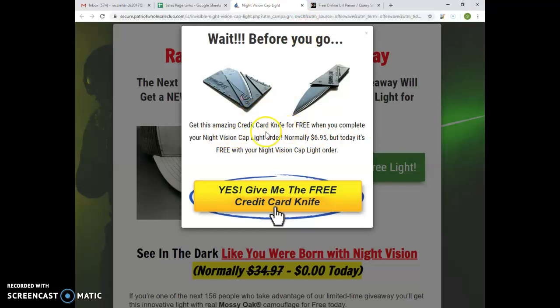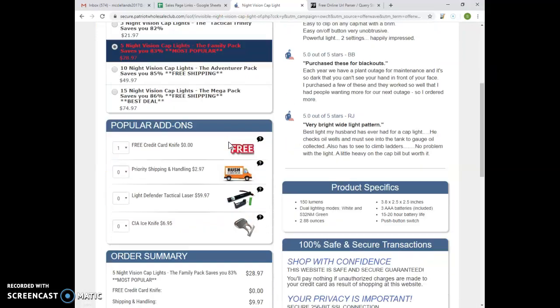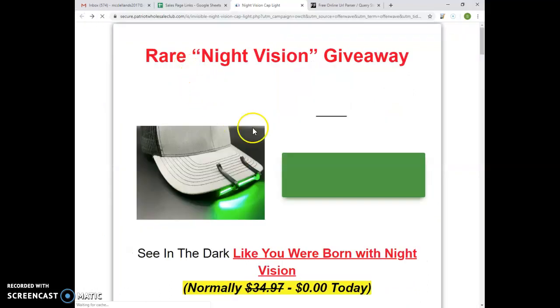So if you are going to check if this is showing on our order form, you can click here. Yes, give me the free credit card knife. Then in your order form, you need to see this one, free credit card knife, because you clicked the exit splash, it will show here in one of the bumps. So back to the sales page.